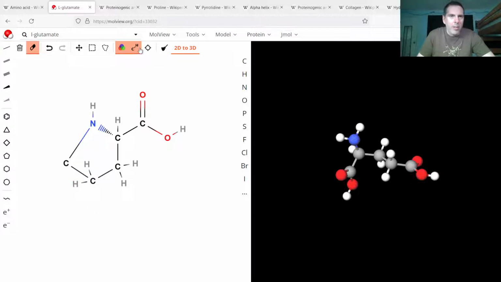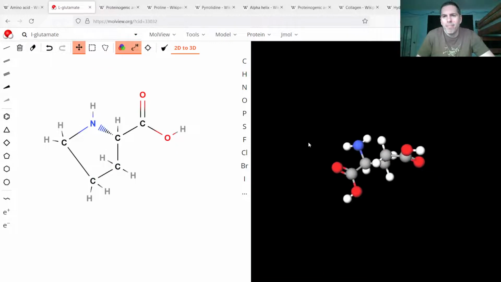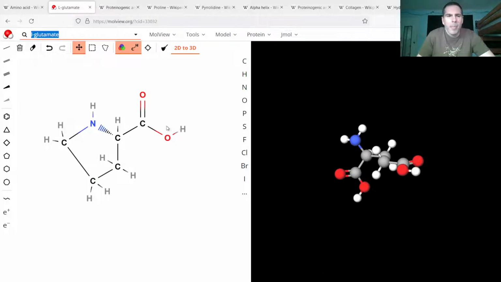So this should look like what we saw before. So you have your alpha carbon here and the 3 carbons on the side chain forming a cyclic, I'm not sure what word I would use to describe that, but a cyclic geometry.